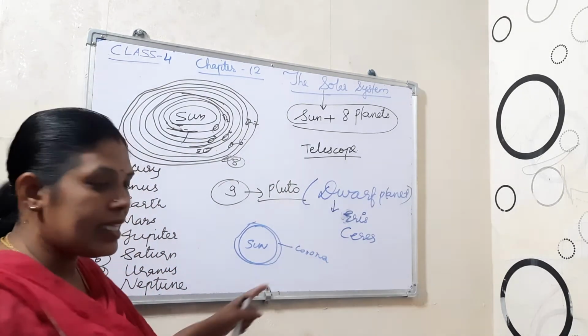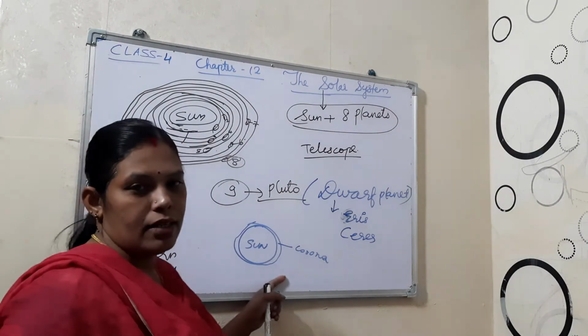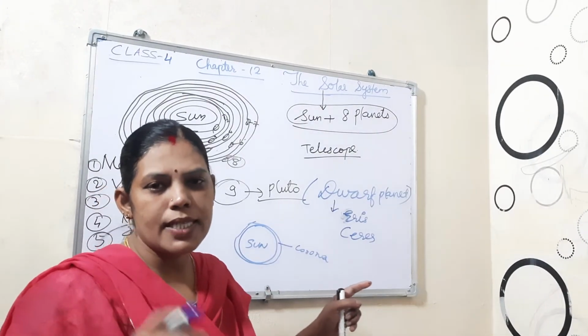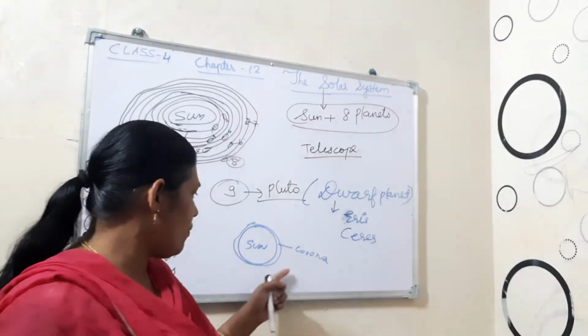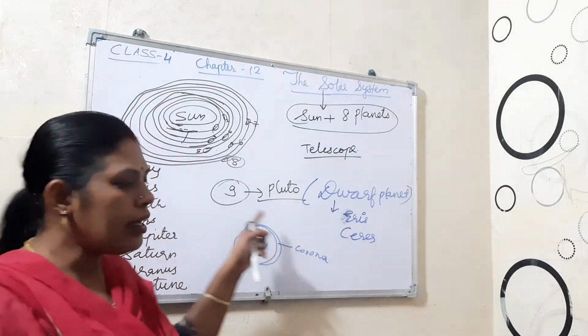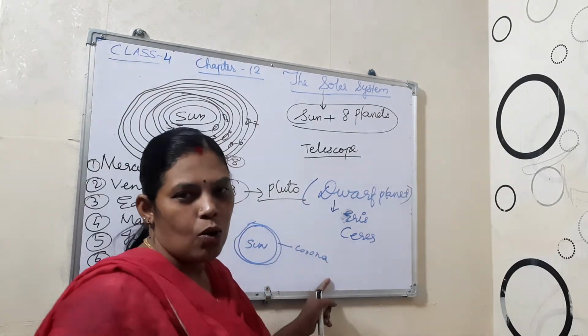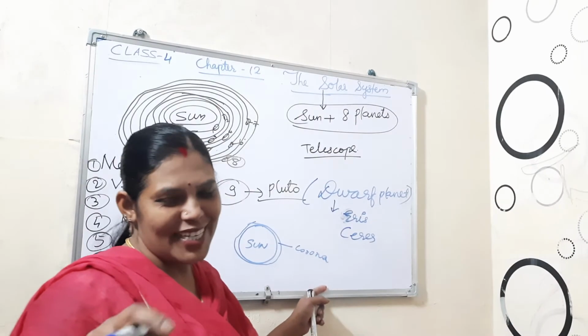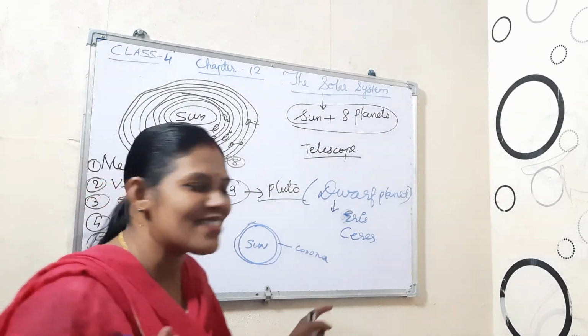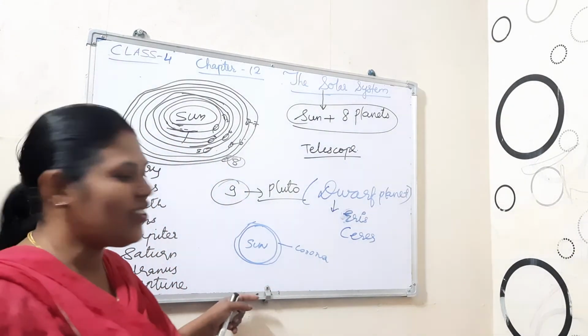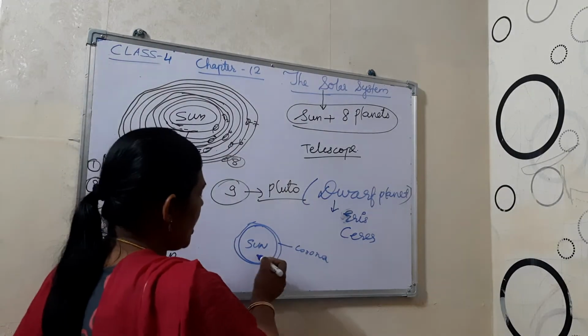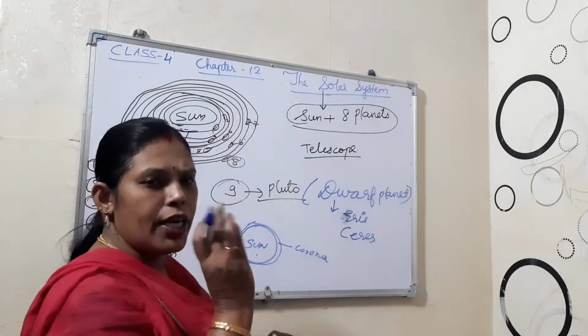Around our Earth there is the atmosphere, and in the same way, around the Sun the thin layer present is known as the corona, not the viral disease coronavirus. It is different. Now this contains much gas inside.